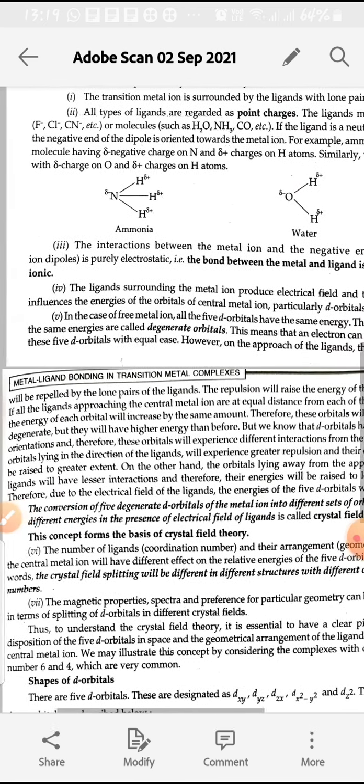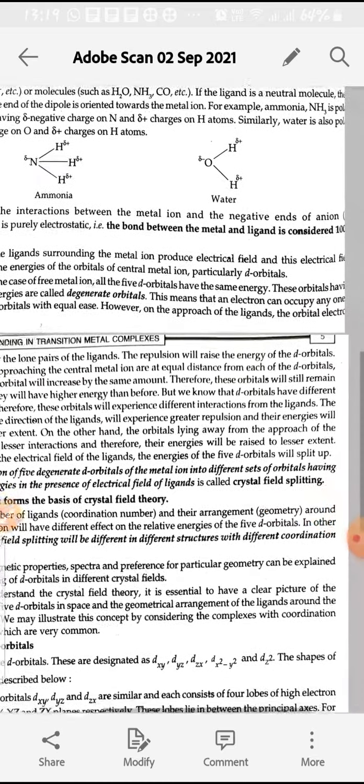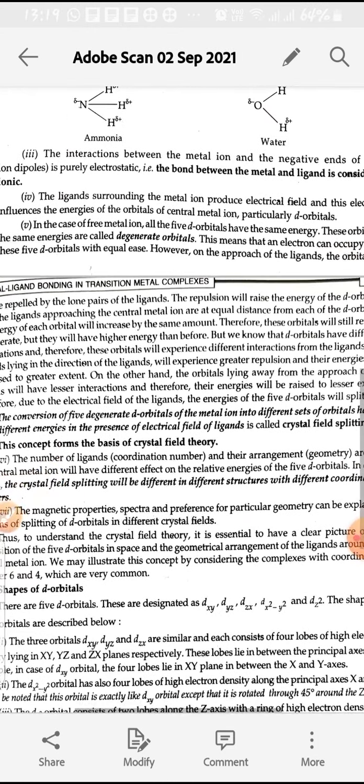So this is purely electrostatic, with 100% ionic character. Fourth point: the ligands surrounding the metal ion produce an electric field, and this electric field influences the energy of the d orbitals of the central metal ion.